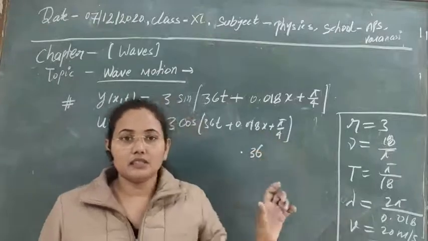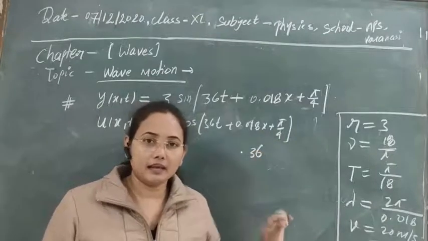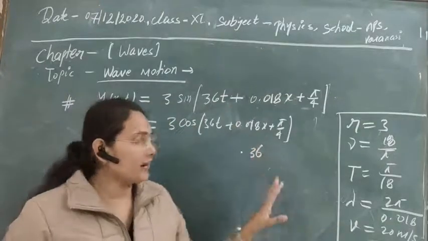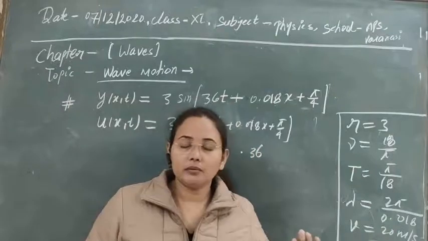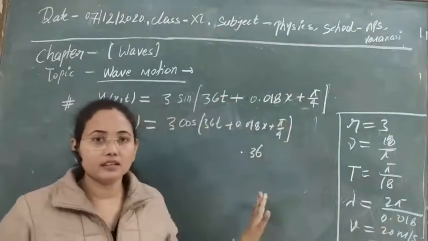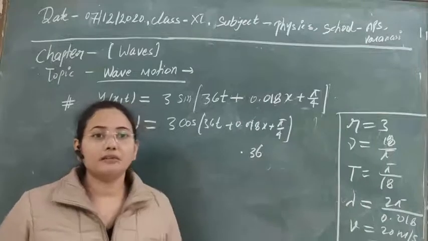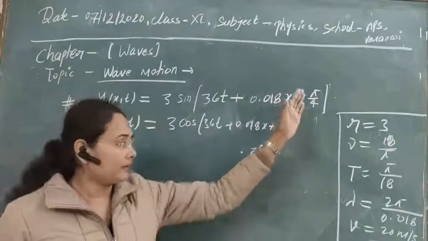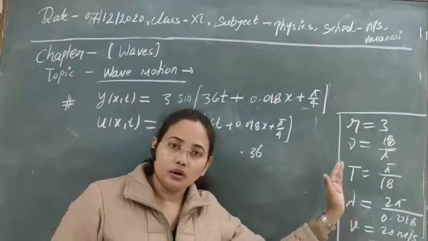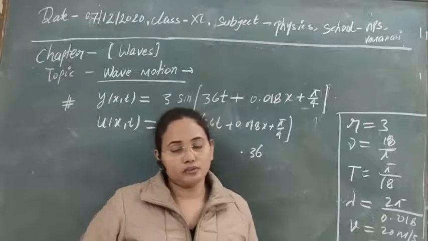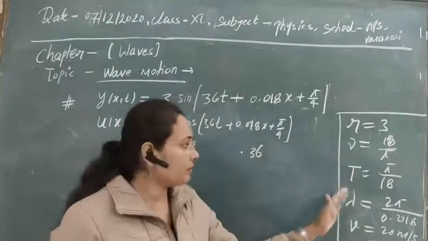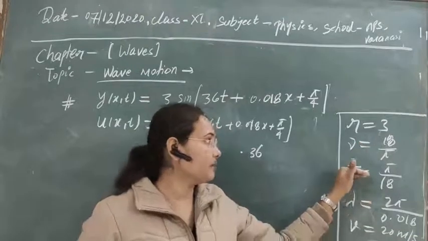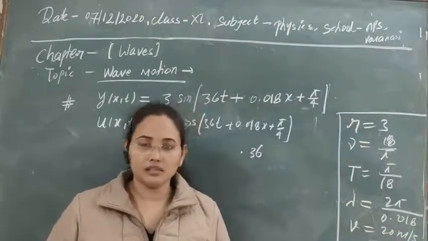So if you measure the distance and the time, you will be able to solve it easily. This is a numerical problem, and there are a number of numerical problems based on this. You just have to remember the standard wave equation, compare it, and after comparison you can calculate all the properties of the wave: its velocity, wavelength, time period, and amplitude.